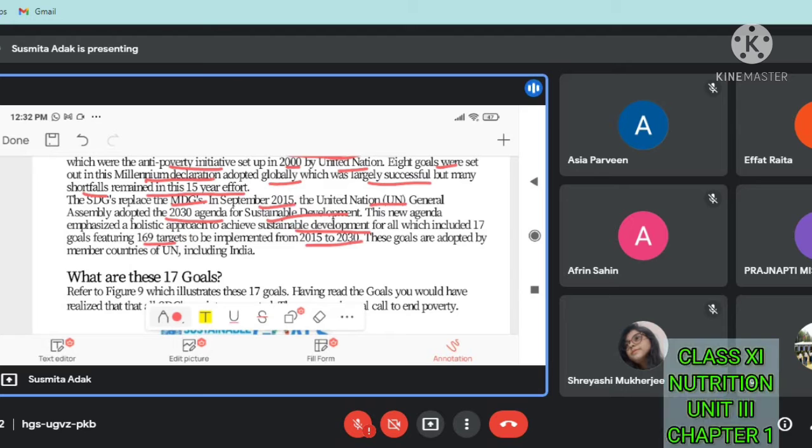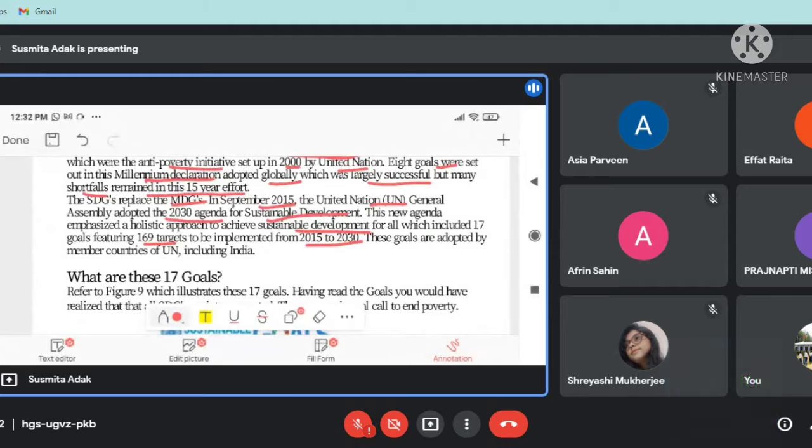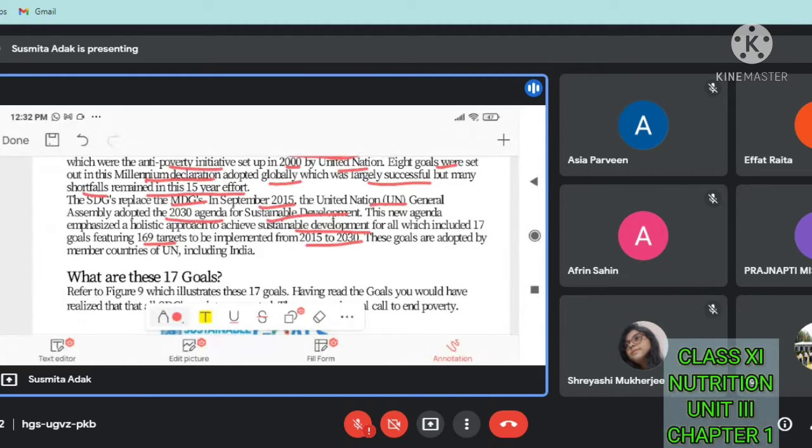The new agenda emphasized a holistic approach to achieve sustainable development. Their new agenda was to achieve sustainable development for all, which includes 17 goals. So there were 17 goals featuring 169 targets to be implemented from 2015 to 2030. These goals are adopted by member countries of the UN, including India.